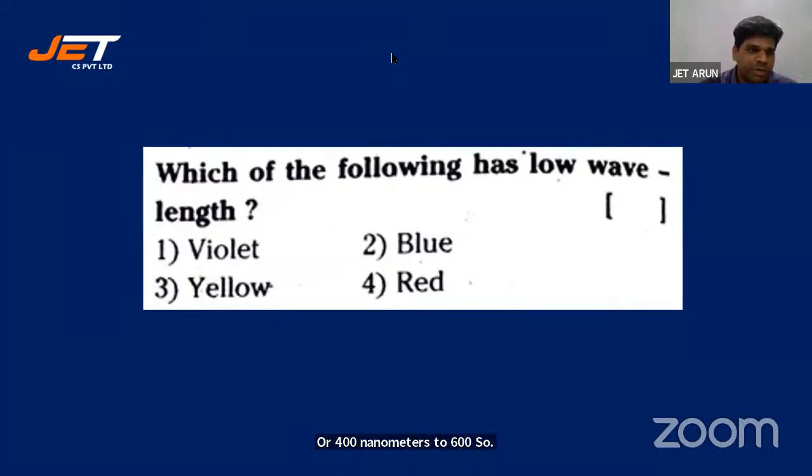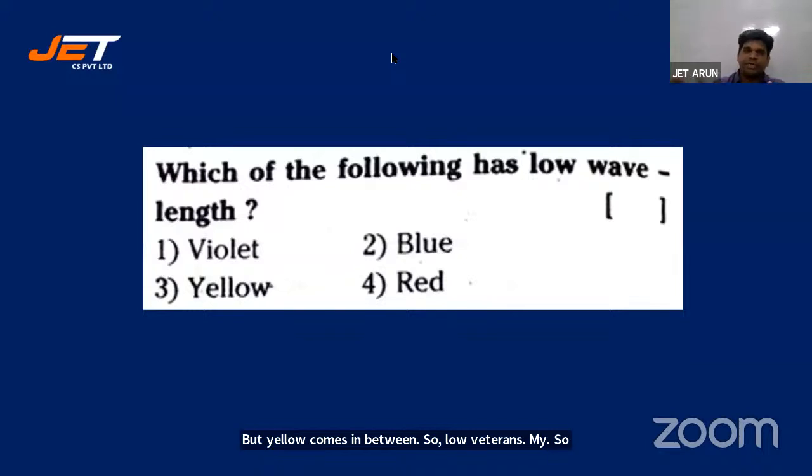Good. I'm getting a consistent answer again. I'm looking for any student who has given me a wrong answer. Yeah, one has answered 3, yellow. See, you should have a confusion between violet or red, but yellow comes in between. My wavelength increases from violet to red. So yellow comes in between violet and red, right? So yellow should not be the answer. If at all you have a confusion, it should be between violet and red.